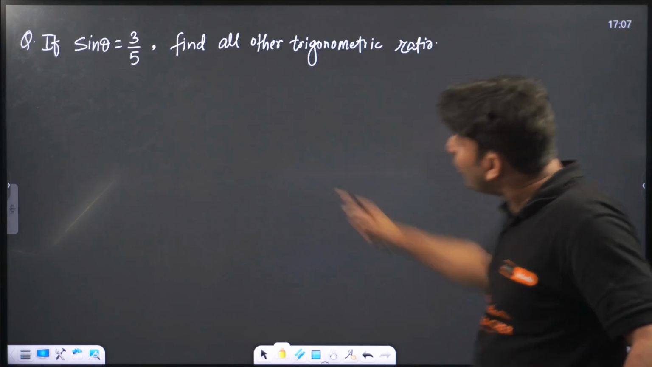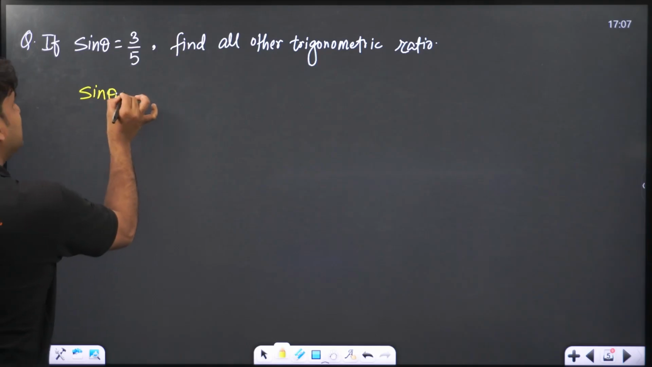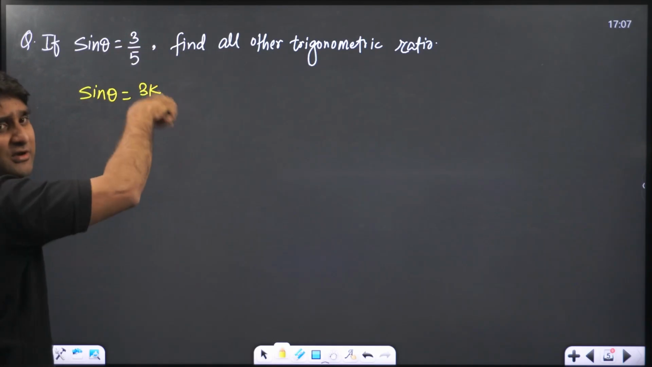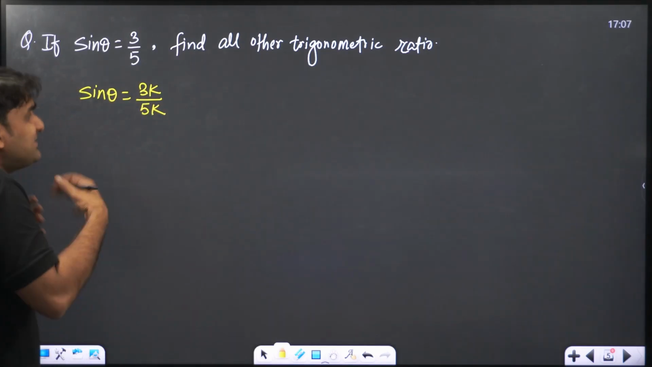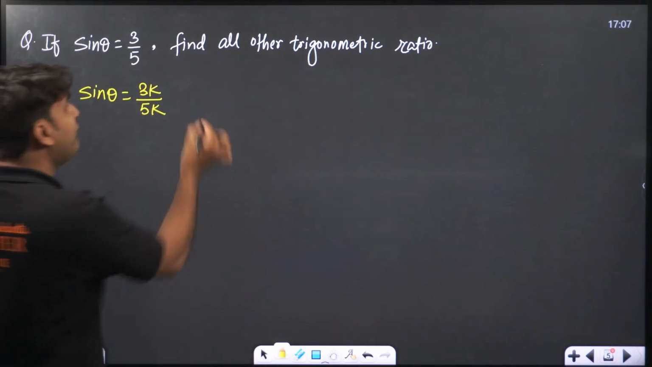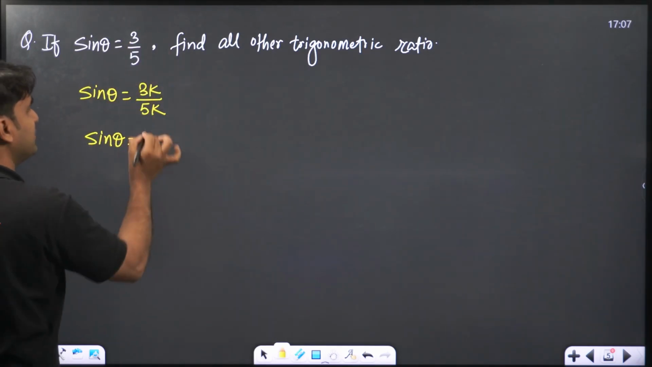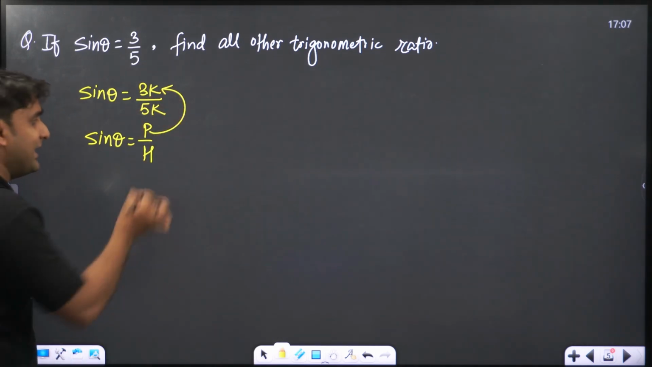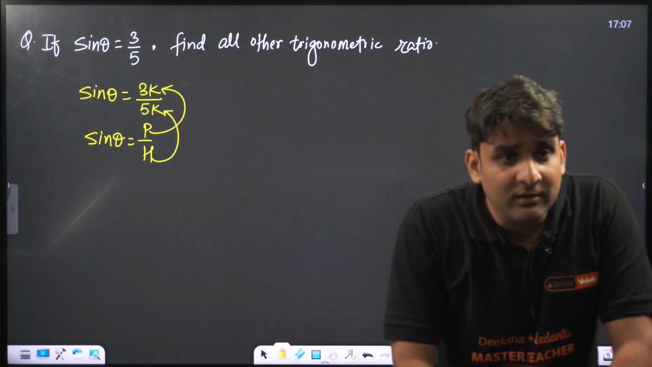So if sine theta is already given to you in ratio form, we can write sine theta is equal to, let's take one more arbitrary constant, k, because it is given in ratio. So that's why we take k. So we can write 3k/5k. We know the formula: sine theta is equal to perpendicular by hypotenuse. So if we compare, perpendicular is 3k and the hypotenuse will be 5k. Clear, everyone? Perpendicular will be 3k and hypotenuse will be 5k.